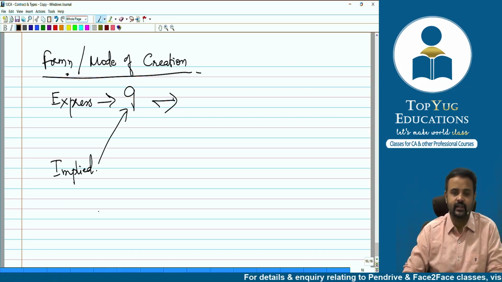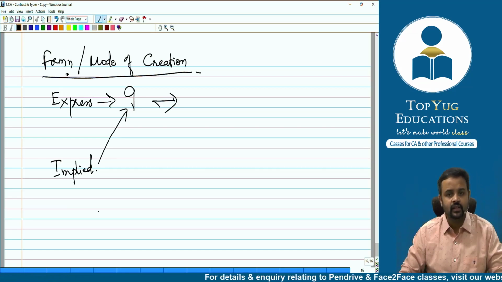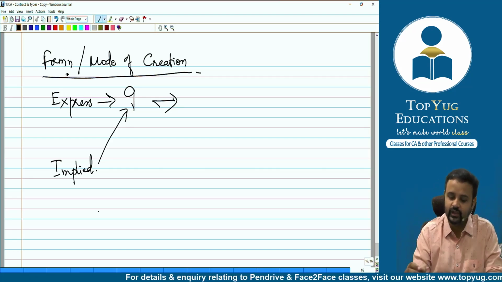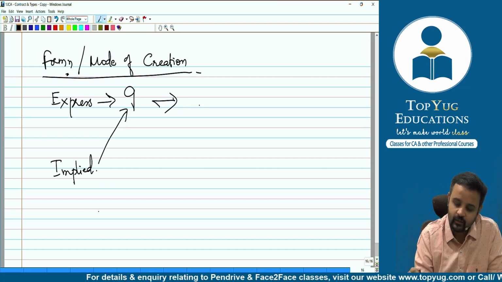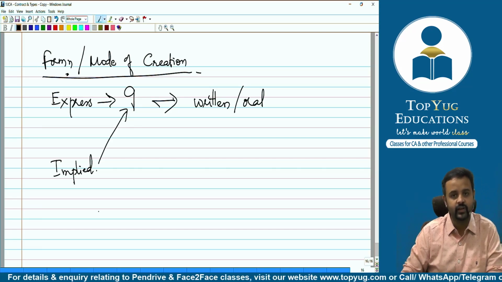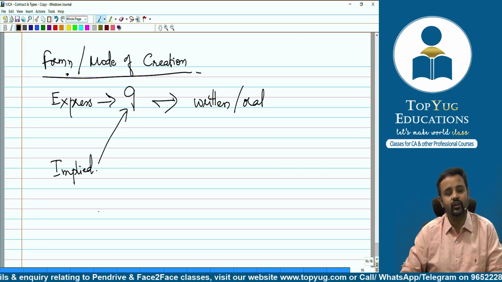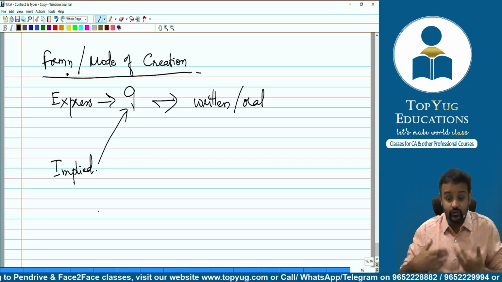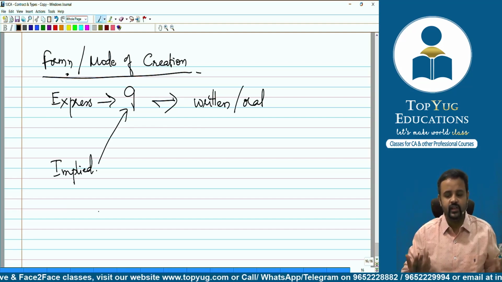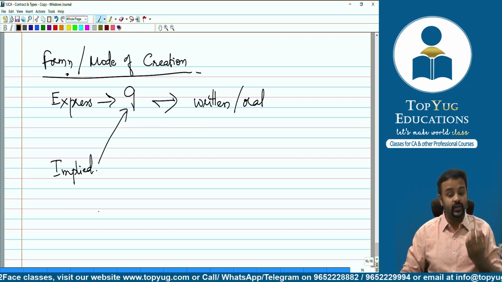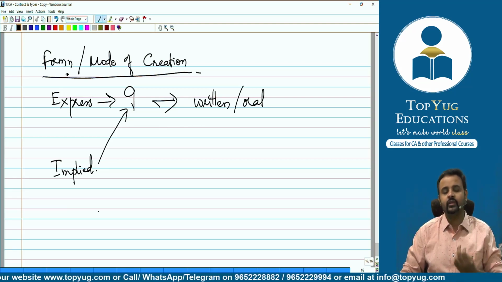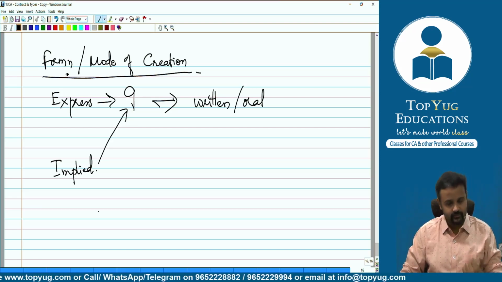As you could see, express. So expressing orally or expressing by way of writing. Please understand, an express contract means maybe a contract which is written or maybe oral. So expressed in a written manner or expressed by word of mouth, that is nothing but oral. Both will be covered. So how is it formed? What is the mode of creation? Maybe oral, maybe written, right? So on the basis of mode, on the basis of formation also, we can classify contracts into types, which are express and implied, correct?